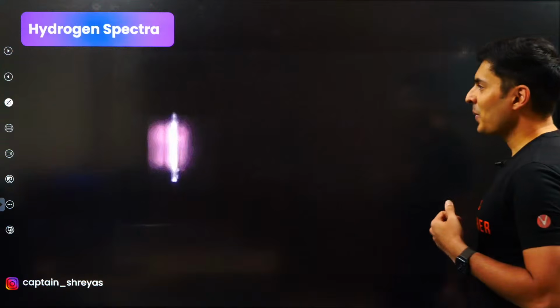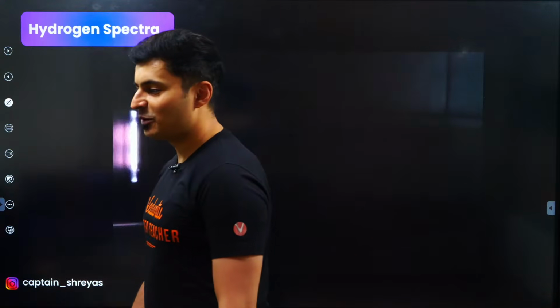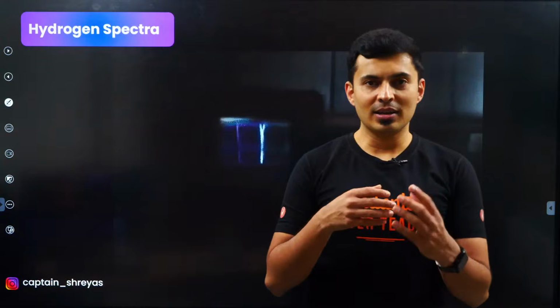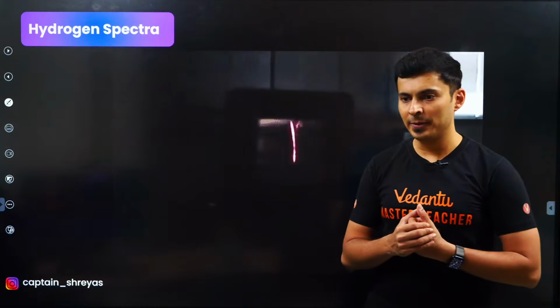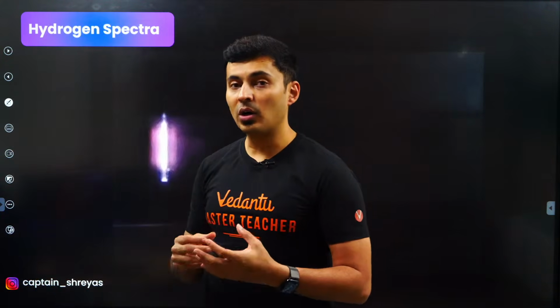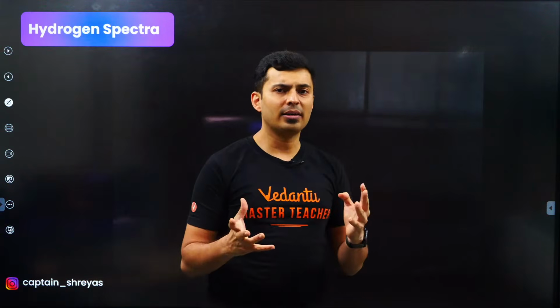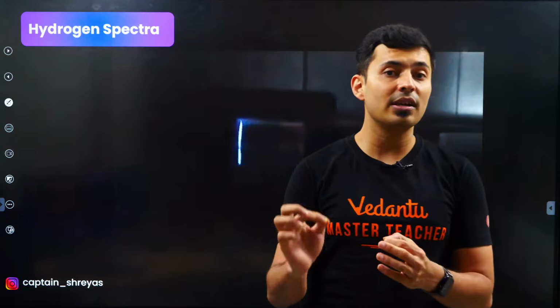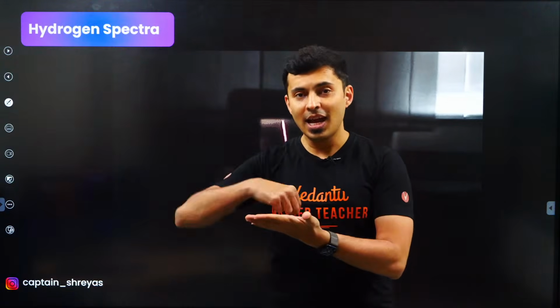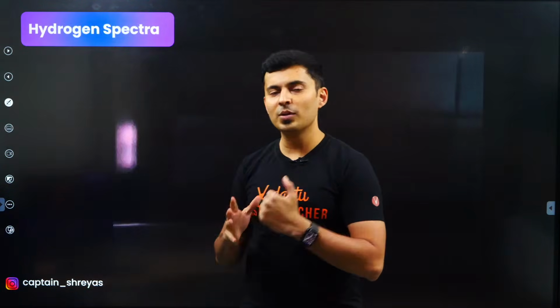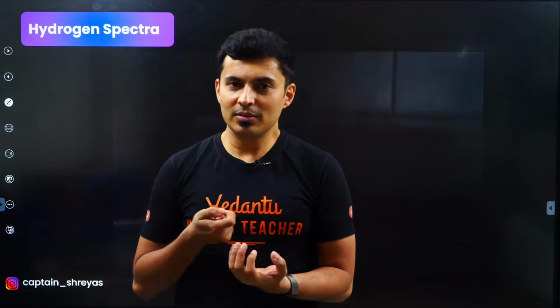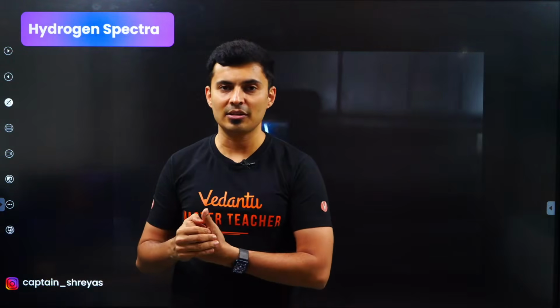Excellent, bacha log. Okay, now let's go to the last and final part, and that is basically the hydrogen spectra. This is one of the important things about Bohr's model, that it was able to talk about the spectrum of hydrogen and many such elements. Now, what is this spectrum? The spectrum is like a signature of an atom. Like you guys have a signature and it is very unique, right? Unless somebody deliberately tries to copy it, it's a unique signature.